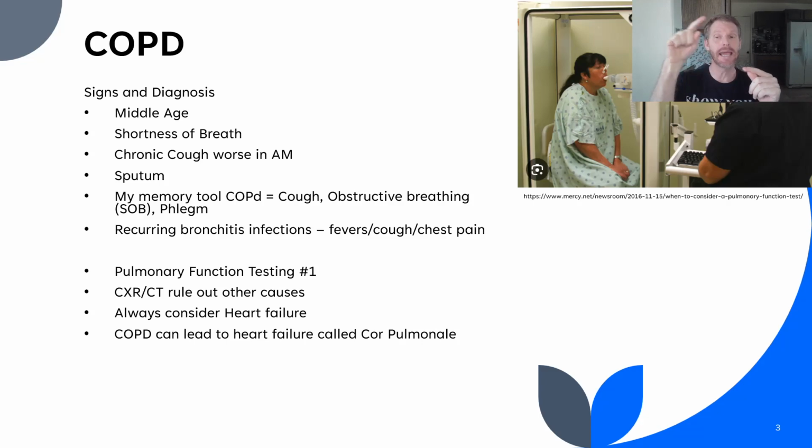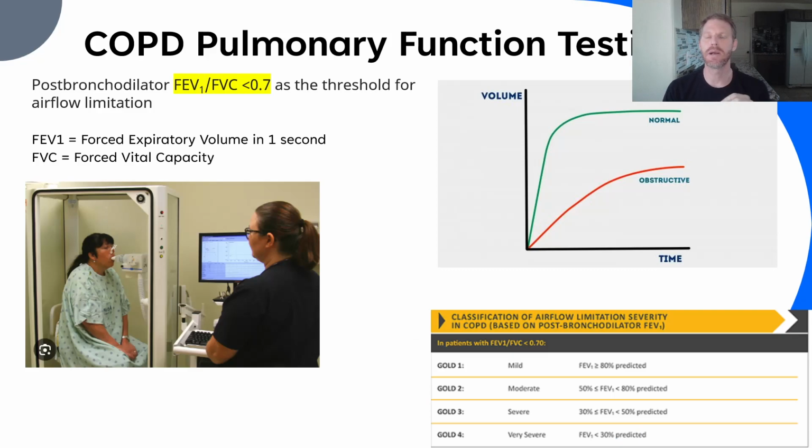Now, COPD can result in a heart failure called cor pulmonale, which is essentially the right heart failure because of how the circulation goes from right heart through lung, then left heart into the system. So let's talk a little bit about the pulmonary function testing.